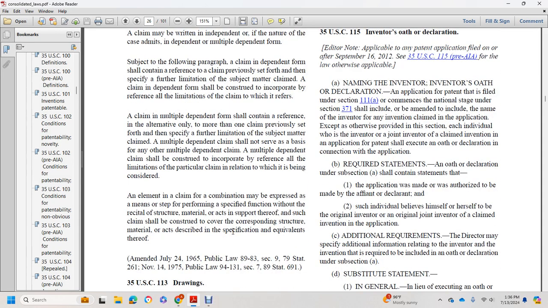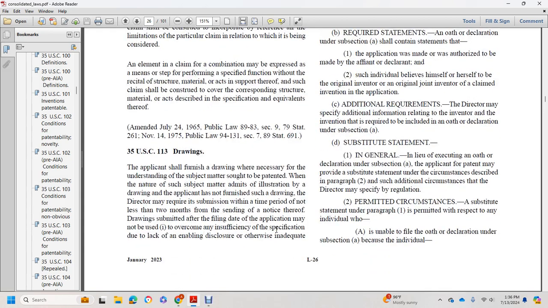An element in a claim for a combination may be expressed as a means or step for performing a specified function without the recital of structure, material, or acts in support thereof, and such claim shall be construed to cover the corresponding structure, material, or acts described in the specification and equivalents thereof.